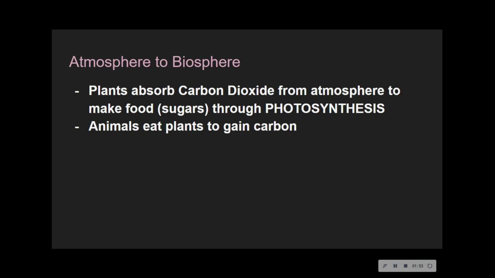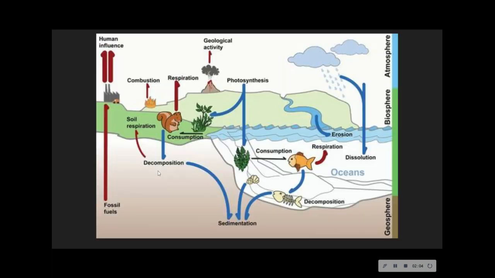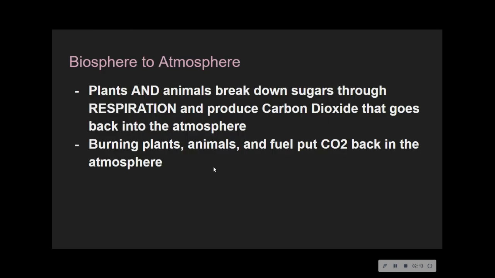So atmosphere to biosphere. You're looking at plants absorbing carbon dioxide and creating energy through photosynthesis. The animals eat the plants to gain the carbon. So through photosynthesis, they gain carbon dioxide from the atmosphere, and then animals eat the plants. Biosphere to atmosphere. Plants and animals break down sugars through respiration. So they produce carbon dioxide and it goes back into the atmosphere. Burning plants and animal fuel puts more CO2 back too.